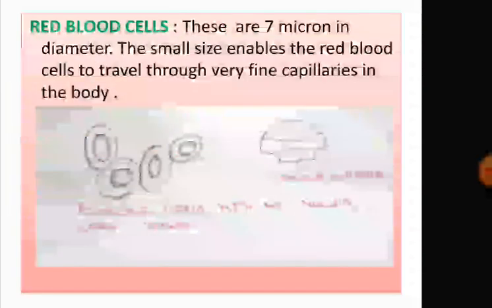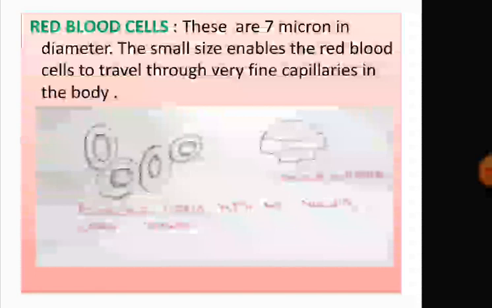Red blood cells. They are also called oxygen carriers. These red blood cells are minute biconcave disc-like structures. They are flat in the center and rounded at the periphery. Periphery means the surrounding. They are about 7 micron in diameter. This small size helps the red blood cells to travel through very fine capillaries. So, they are biconcave in structure.